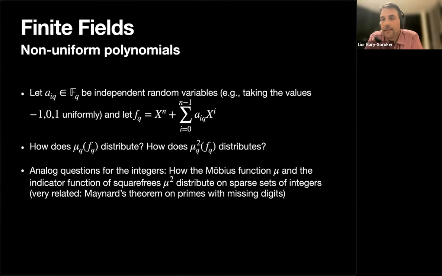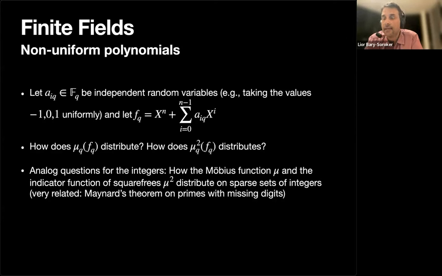and if you are experienced in analytic number theory, you see that first of all you do a translation from polynomials over a finite field to integers, and then the analogous question is how the Möbius and the Möbius squared distribute on a sparse set of integers, for example, integers that, when you write them in a binary expansion, are missing some digit or something like this.